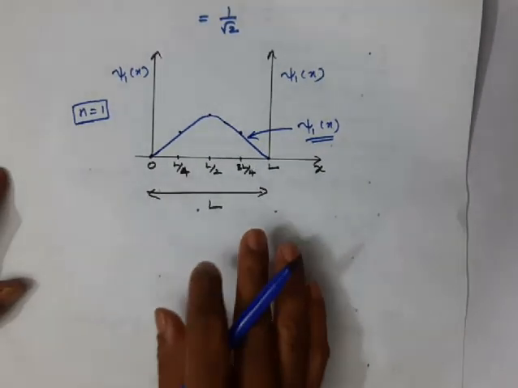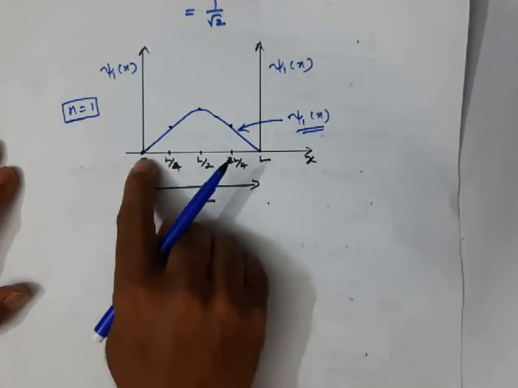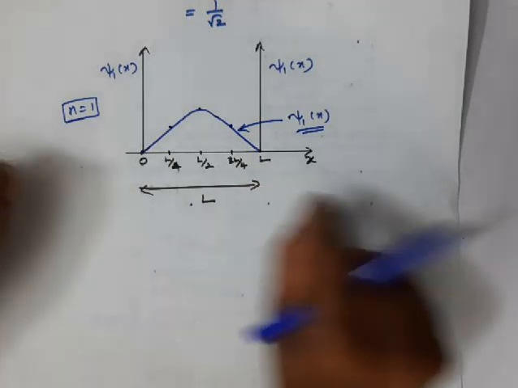Okay, and here some things we have to note, that is, at x equal to 0 and at x equal to L, these two are actually called extreme points.